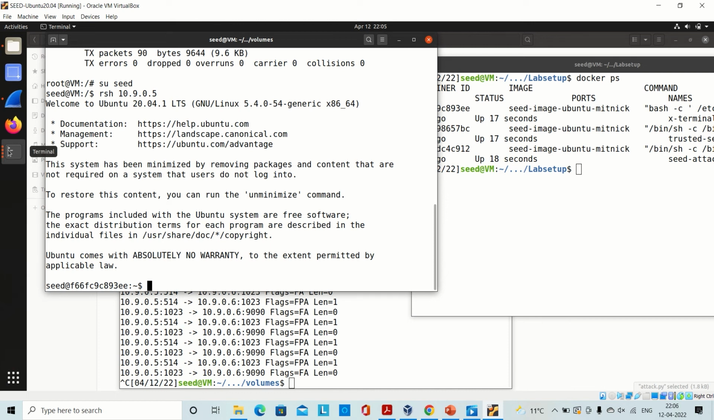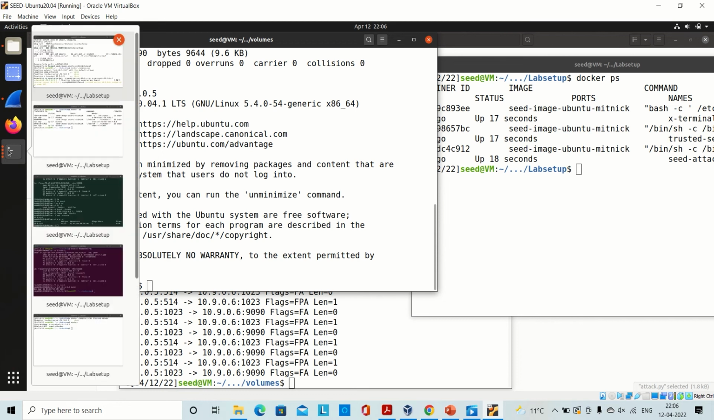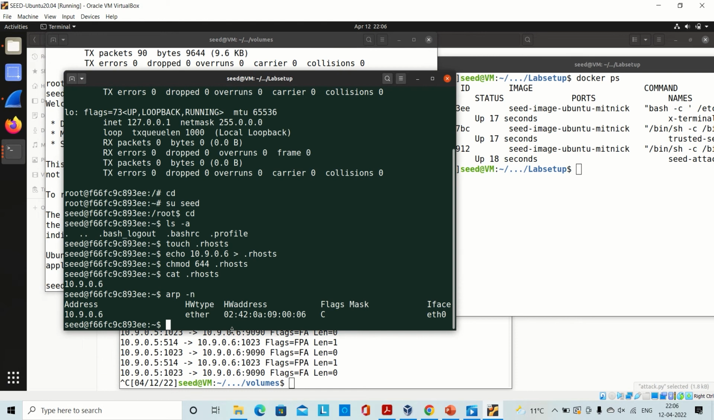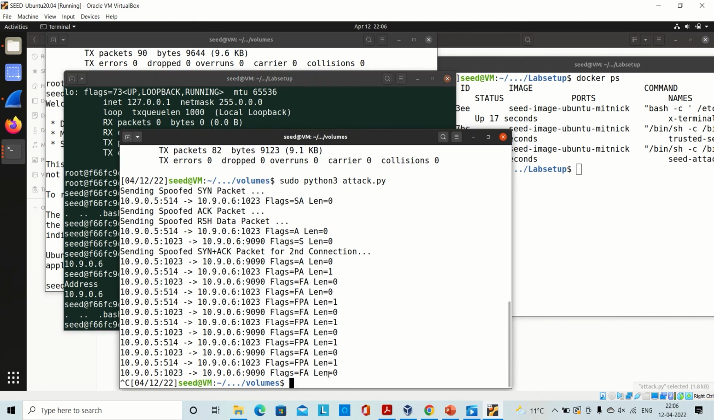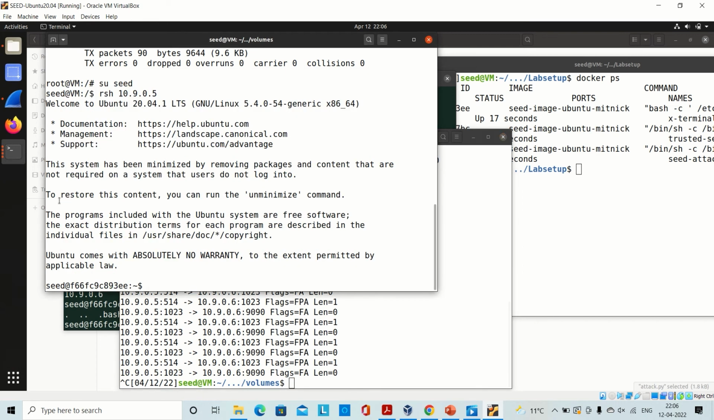I will demonstrate it by creating a demo file. First of all, let's go to the X terminal container and see which files are present there. Here you can see that we have only these files, like the ROS files and other files, but now I will create one other file through the attacker container. So let's run touch test.txt. Let's create a test file.